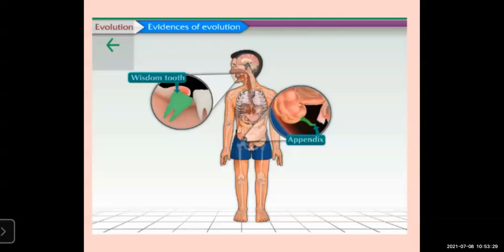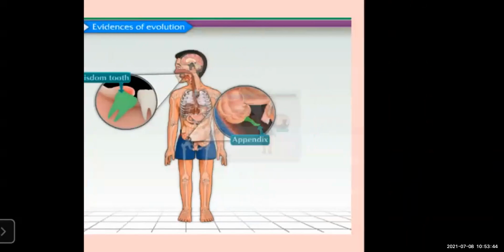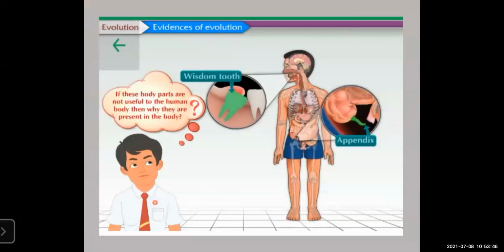So the tailbone got degenerated. That is called coccyx, and it is a vestigial organ in the human body. Appendix is a vestigial organ in the human body, but it is functional in other animals, like ruminant animals.